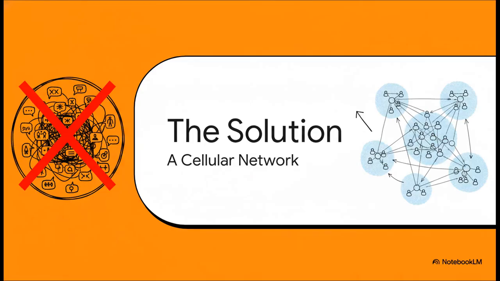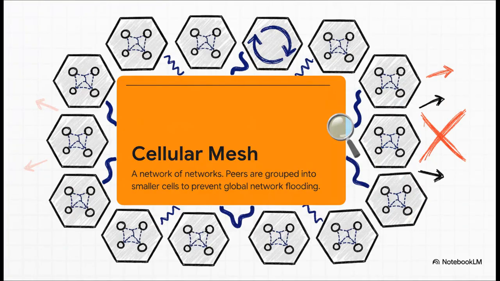Well, you get organized. Instead of having one giant tangled mess where everyone is basically screaming at everyone else all at once, this system introduces a really elegant solution. It automatically organizes all the users into smaller, much more manageable, interconnected groups. And this is the core idea of a cellular mesh. Just think of it like a network of networks. Each little group, or cell, is its own high-performance subnetwork. By grouping people this way, messages stay local. And that is the secret sauce to stopping that global network flood we were just talking about.